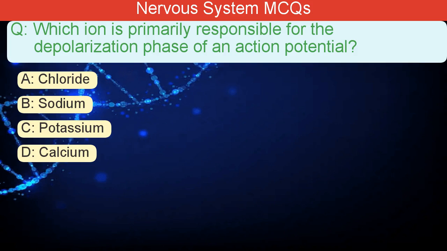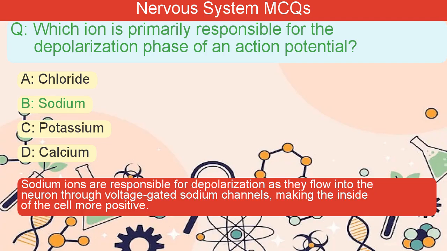Which ion is primarily responsible for the depolarization phase of an action potential? A. Chloride. B. Sodium. C. Potassium. D. Calcium. The correct answer is B. Sodium ions are responsible for depolarization as they flow into the neuron through voltage-gated sodium channels, making the inside of the cell more positive.